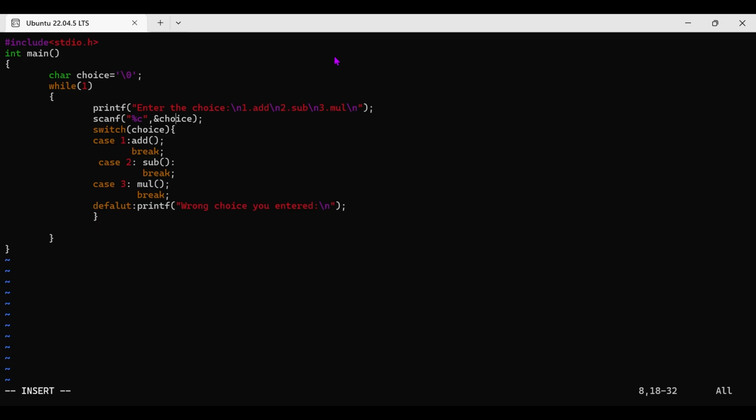Simply you have to give it in the scenario of character only. If it is integer type, there is no need to clear the buffer, because if it is a character, it treats the enter, the new line, also as a character. That's why if we are dealing with character variables, you have to take care of the buffer. Got the point?